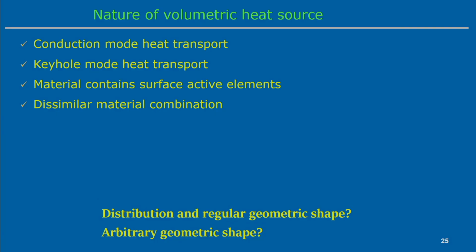So, the presence of the surface active element has more influence on the material flow behavior. In that case it is necessary to look into the material flow, that means the fluid flow phenomena in a welding process, so it is not necessary to explicitly develop a heat transfer model in this particular case.